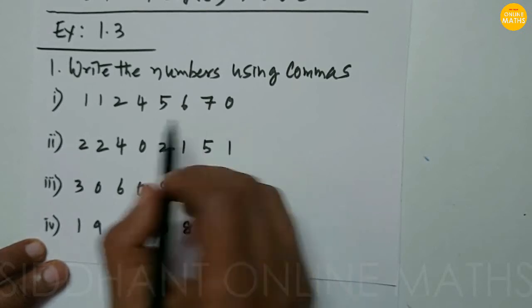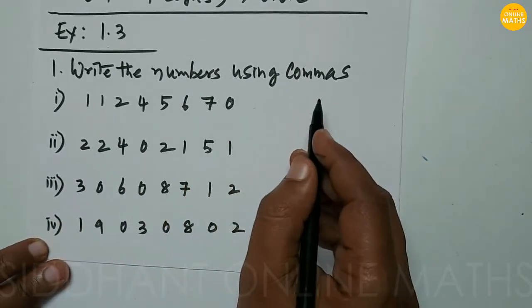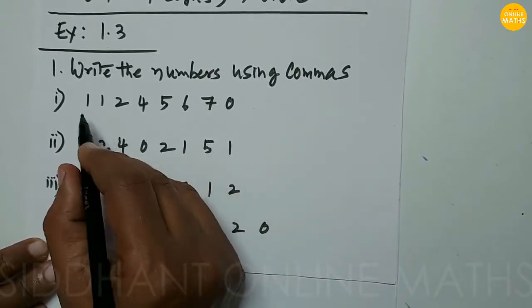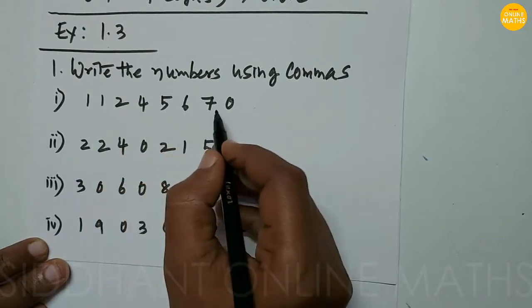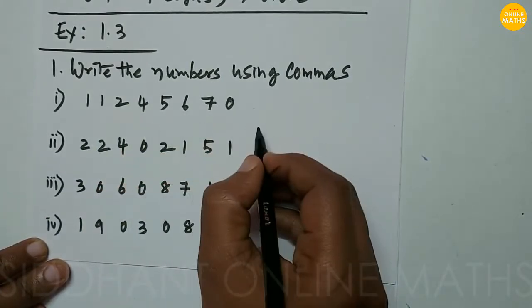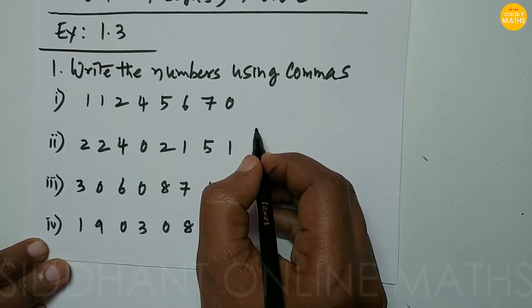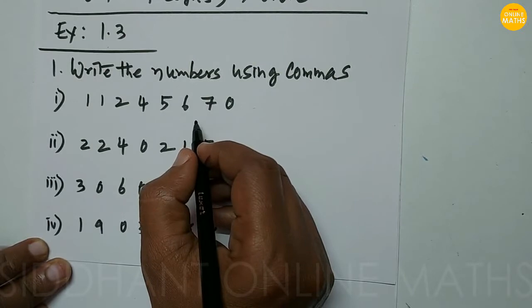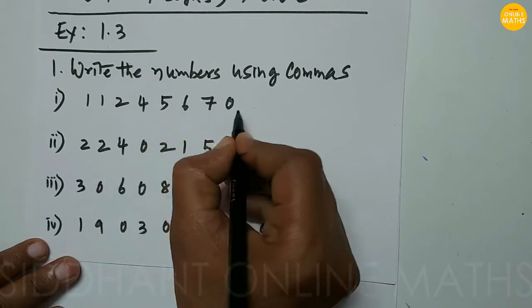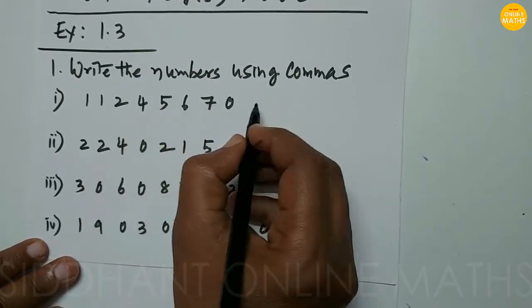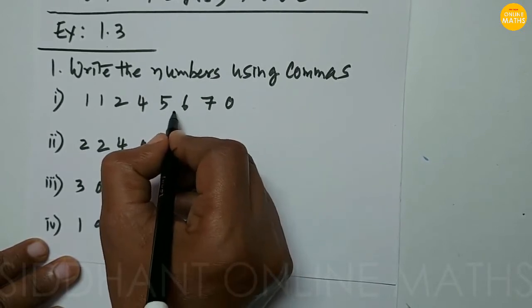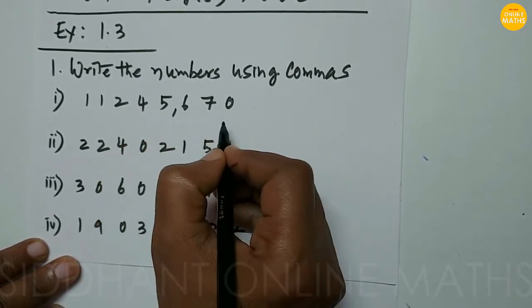Exercise 1.3, first question. Write the numbers using commas. The first number given is 11245670. We know how to keep commas in the Indian system. After the first three digits, we keep a comma from right to left. This is the first digit, second digit, and third digit. So at the third digit we keep one comma.